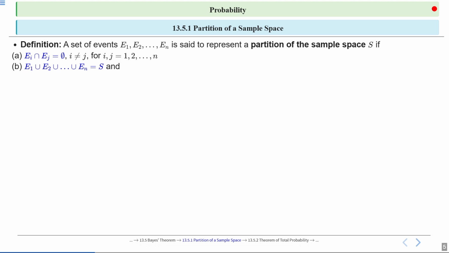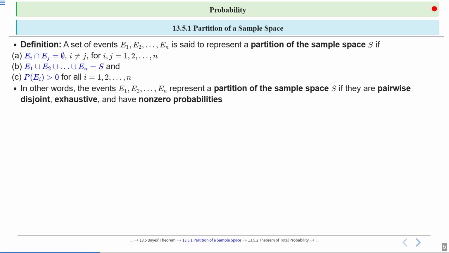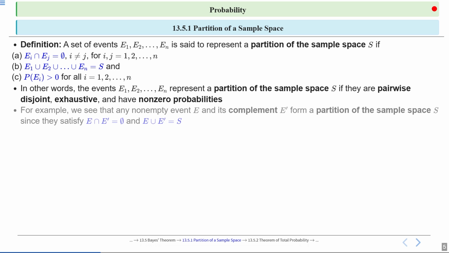Now for part B, E1 union E2 union E3 till union En is equal to S. Part C, probability of Ei is greater than 0 for all i is equal to 1, 2, 3 till n. In other words, the events E1, E2, E3 till En represent a partition of sample space S if they are pairwise disjoint, exhaustive and have non-zero probabilities.